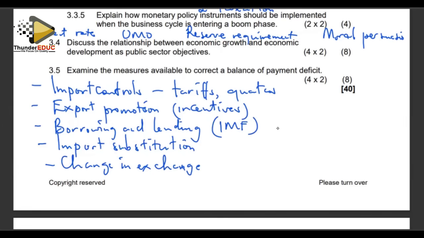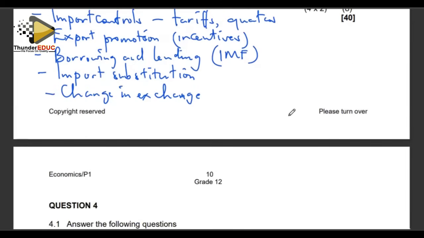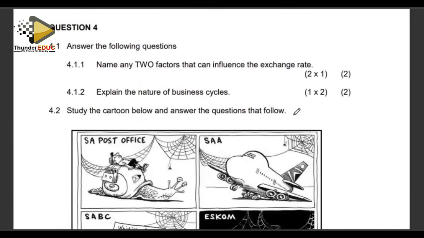So basically, those are some of the measures that we can put in place, but we are not limiting ourselves only to that. There are also other measures that you can talk about. Right, that takes us to the end of question number 3. Let's move on to question number 4. Question number 4, name 2 factors that can influence the exchange rate. Right, the exchange rate is basically determined by the supply of the currency and also the demand of the currency. And also, we can look at it from the perspective of the level of inbound tourists. They can also affect the rate of exchange.